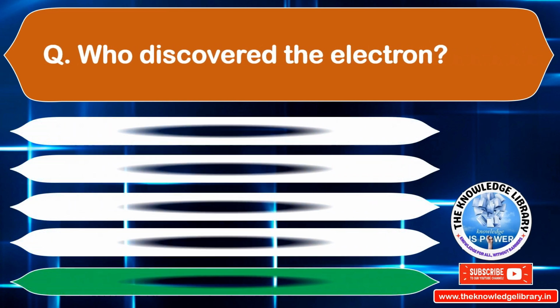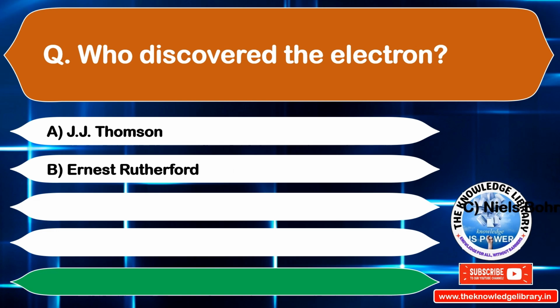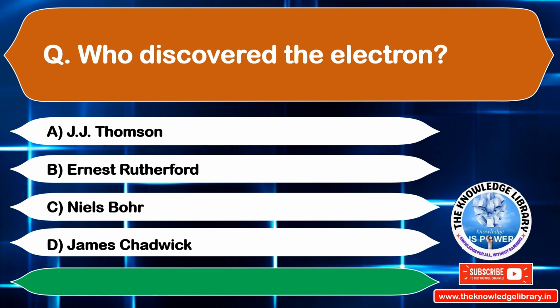Who discovered the electron? Option A, J.J. Thomson. Option B, Ernest Rutherford. Option C, Niels Bohr. Option D, James Chadwick. The correct answer is option A, J.J. Thomson. Move to the next question.